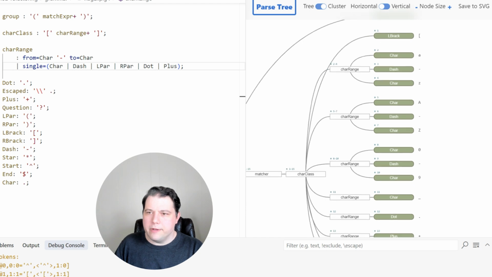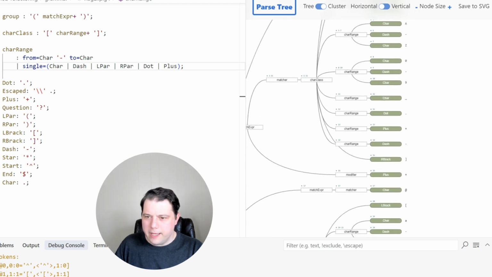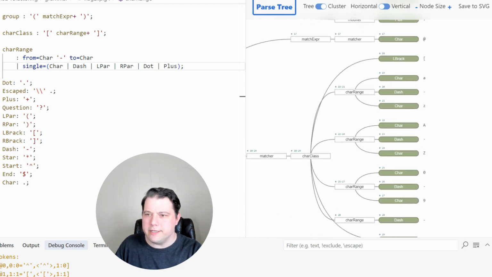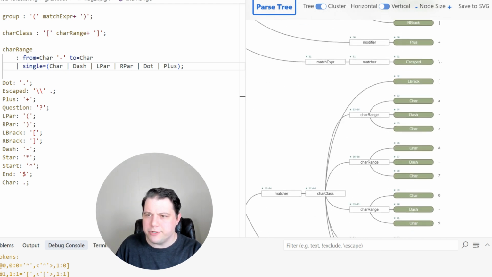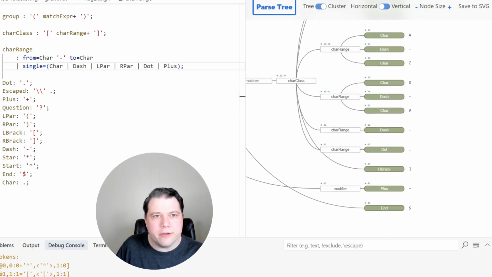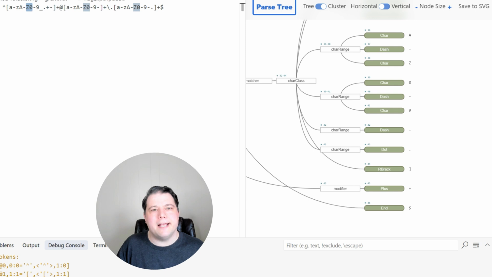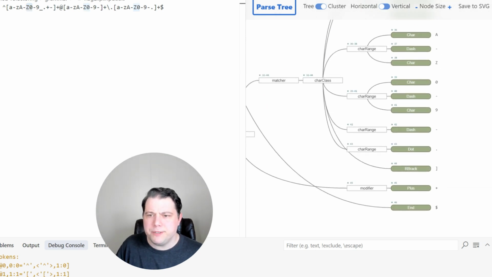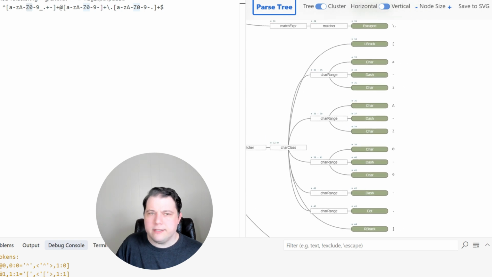Now we could look through and say, okay, is it really putting all these things in the tree where we expect them to? It's easy for us to make sure of that. But I think that we're probably okay. Let's just look at, for instance, the last match expression. We have this char class, open bracket, A through Z is one char range.